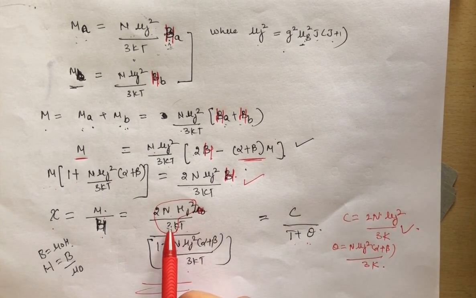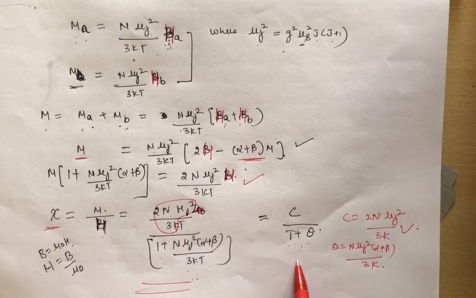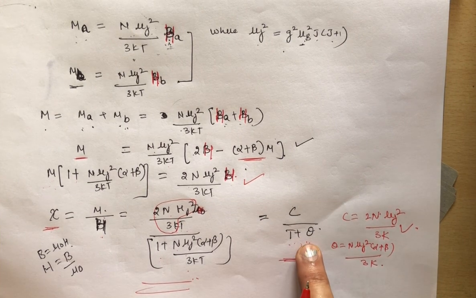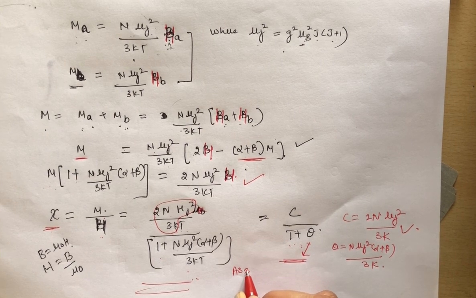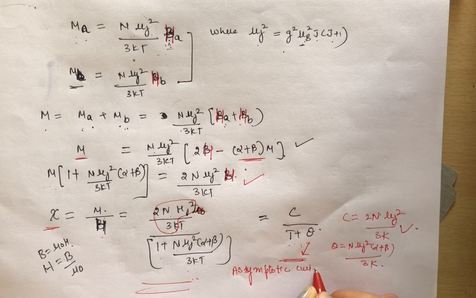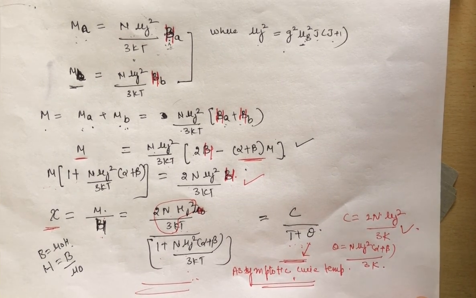So this is C upon T over 1 plus theta upon T. Taking T as LCM and T cancels, we get C upon T plus theta. So this is the susceptibility in the case of an antiferromagnetic material. Clear? And this theta is called the asymptotic Curie temperature, and C is the Curie constant.